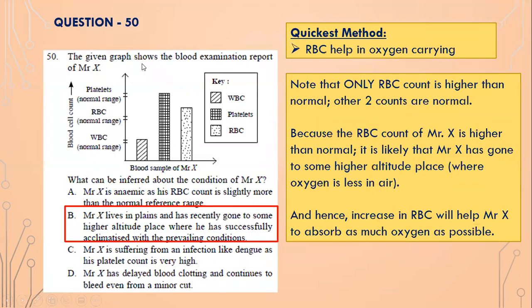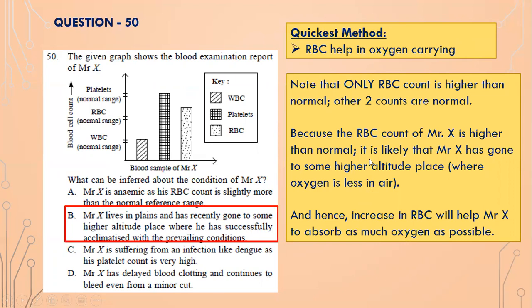So next one, the given graph shows the blood examination report of Mr. X. So note that the white blood cell count is normal for Mr. X. The platelet count also is normal, but the RBC count is more than normal. So RBC is what? Red blood cells, hemoglobin. They help in oxygen carrying, isn't it? They help in oxygen carrying capacity.